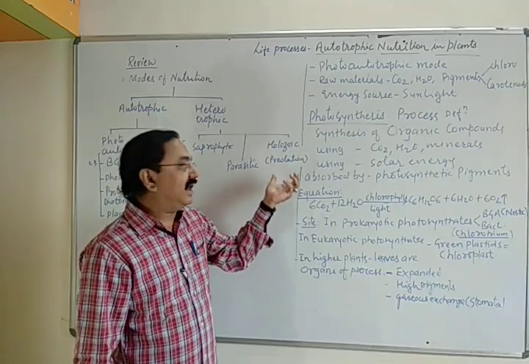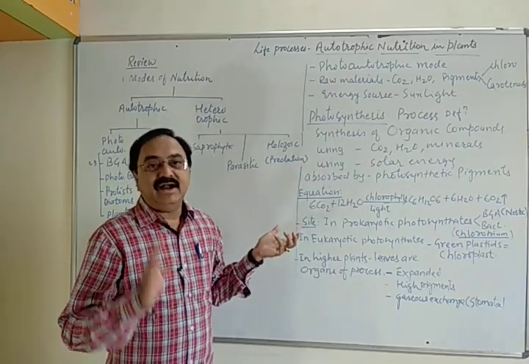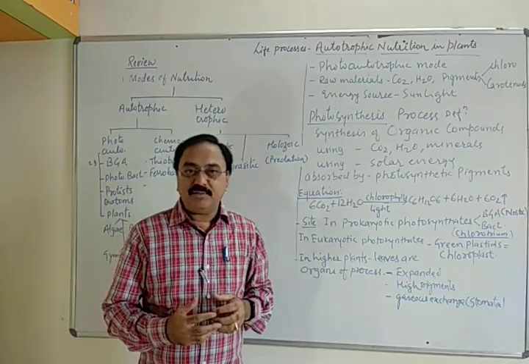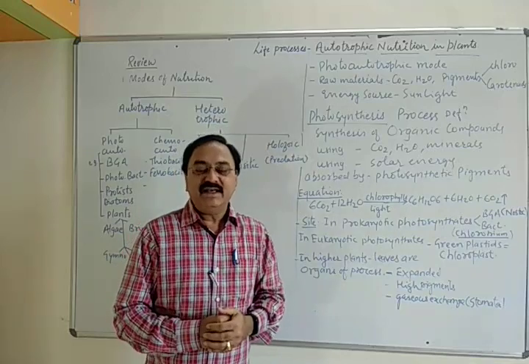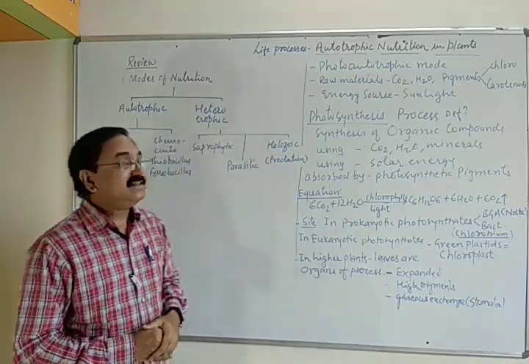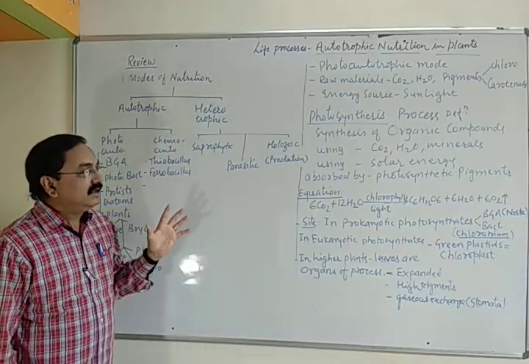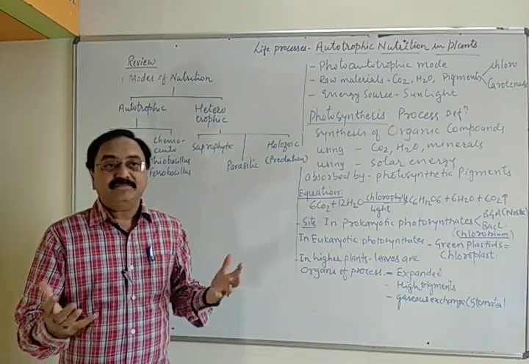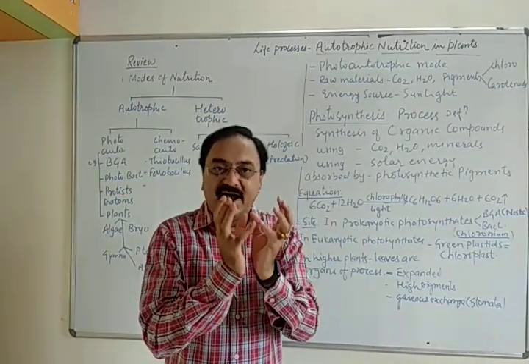As you know, most of the animals show predation, where they kill their prey and thereby get food. The human being, however, prepares their own food material in the way they are cooking their food. Actually, they are not preparing the food, they are cooking their food, and thereby we are also including them in this holozoic mode of nutrition. So once again, in this review, we have to understand these are the various modes of nutrition, thereby the organisms get their food variously. But the food is the most important part. Food exclusively is organic in nature.